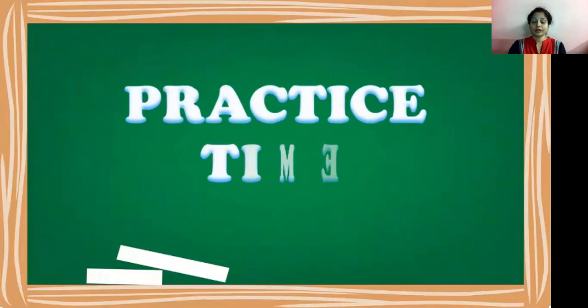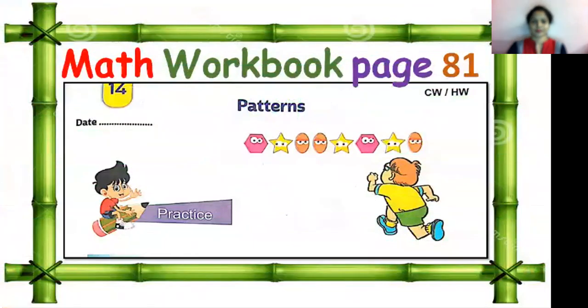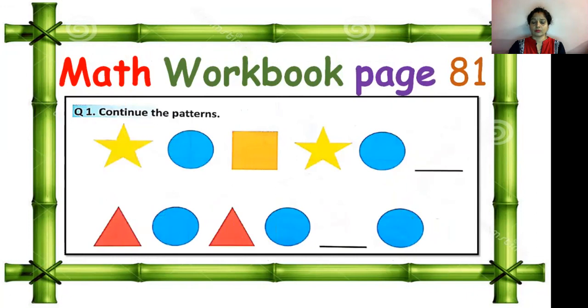So now it's a practice time for you, whether you are able to do that pattern questions by yourself or not. Okay? So here is one page of our math workbook, and that is page number 81. First you will write the date at the corner, that is 12.5.20. And as we are doing classwork, we will circle that CW classwork. Fine. So let's start with question number 1.